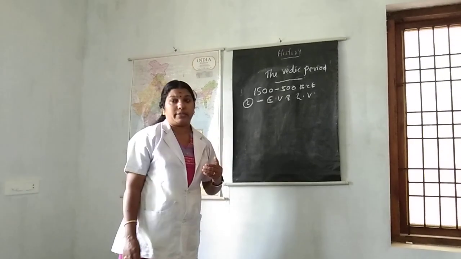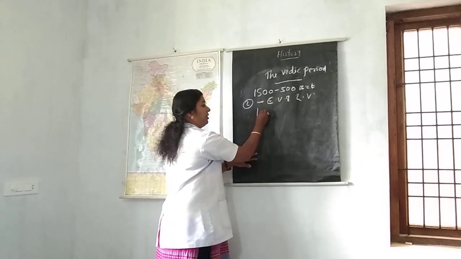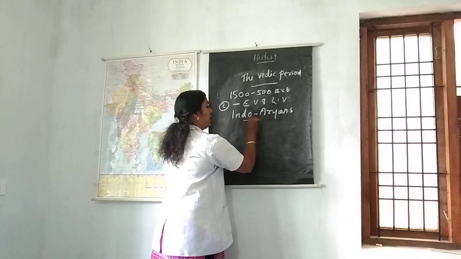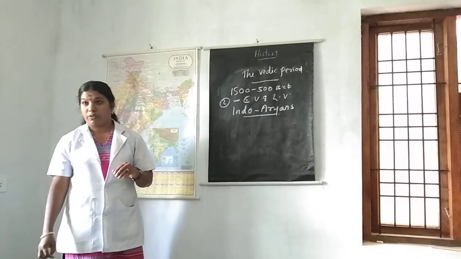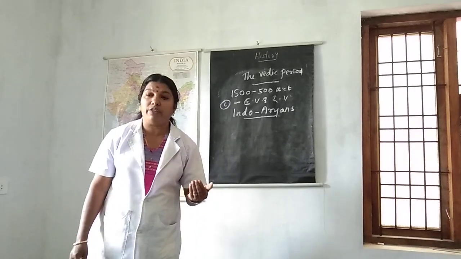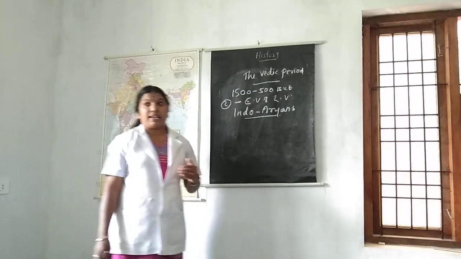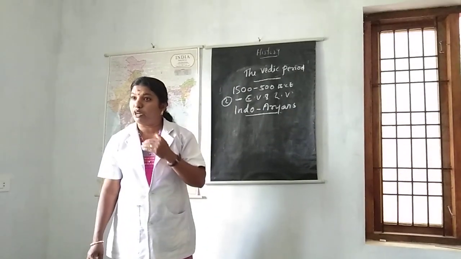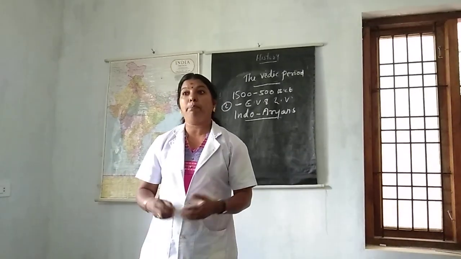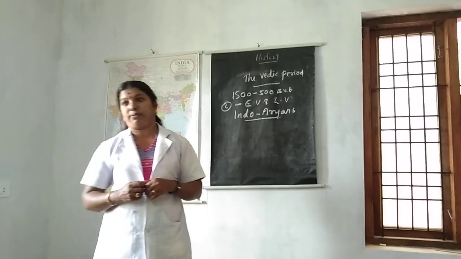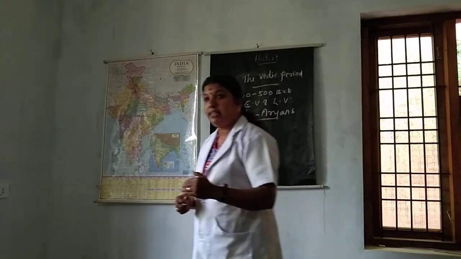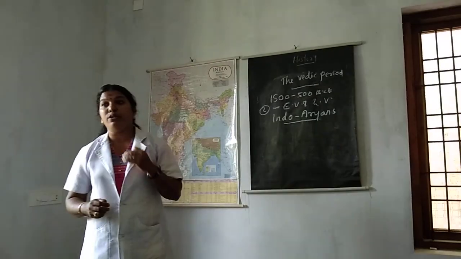Next, Indo-Aryans. Indo-Aryans were the real architect of Vedic culture. Then who were the Aryans? It was a controversial subject, the origin of the Aryans. It is generally believed that the Aryans were a group of people who came from Central Asia near Caspian Sea and migrated to different parts of the world. The group of Aryans who came from Central Asia and settled in Gangetic Basin known as Indo-Aryans.